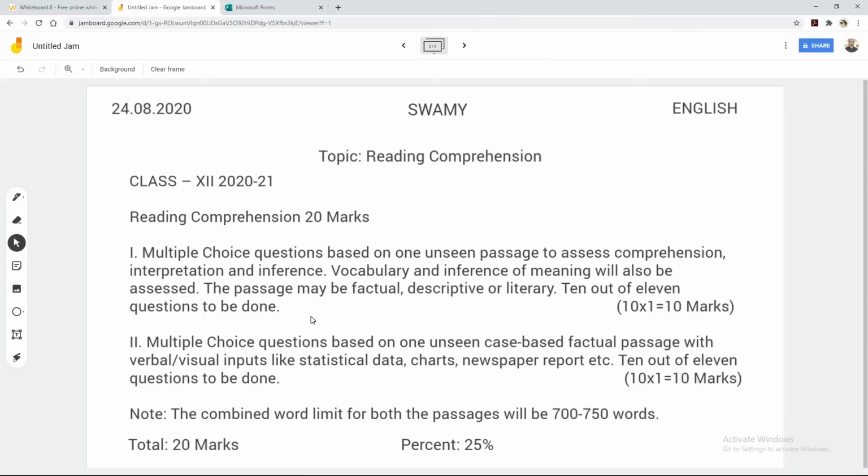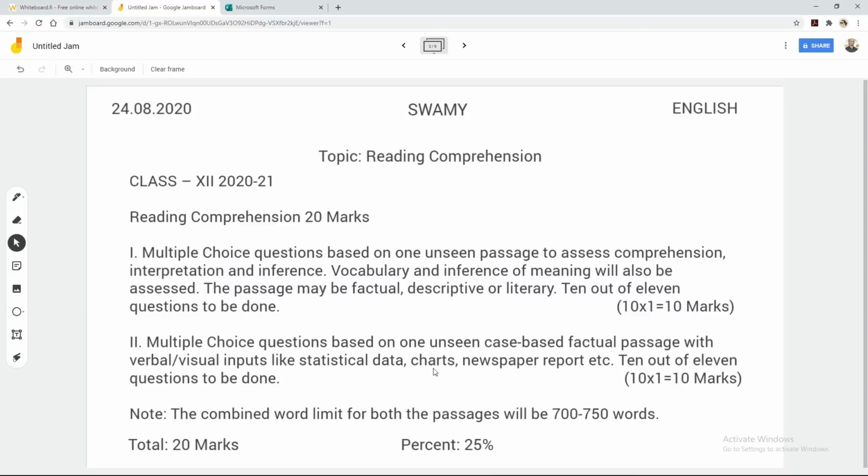So class 12 students are also going to get only MCQ questions. They are not going to get any kind of short answer questions, and in total they will get 11 questions under question number 1. All are MCQ questions, and out of 11 the students have to write only 10 questions. Question number 2 also has multiple choice questions based on one unseen case-based factual passage with verbal, visual inputs like statistical data, charts, newspaper reports, etc.